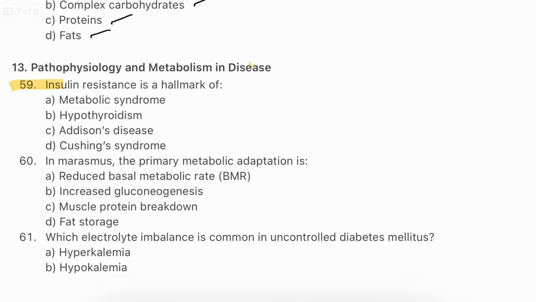Question number 59. Insulin resistance is a hallmark of metabolic syndrome, hypothyroidism, Addison's disease, Cushing syndrome. The answer will be A, metabolic syndrome.